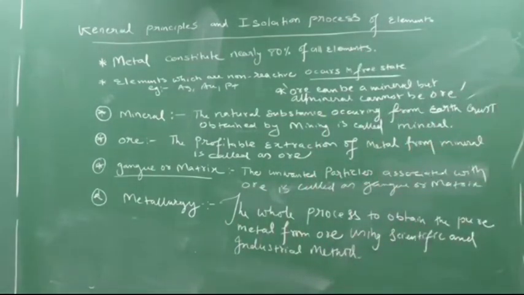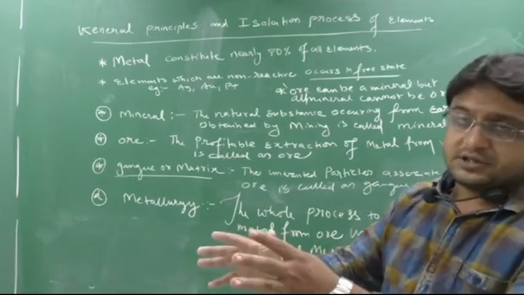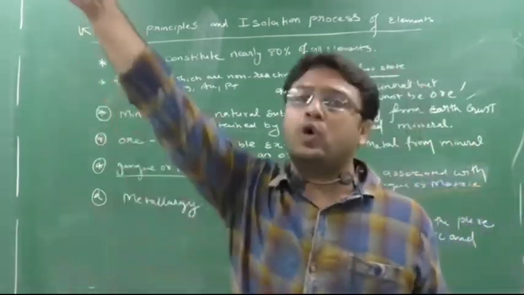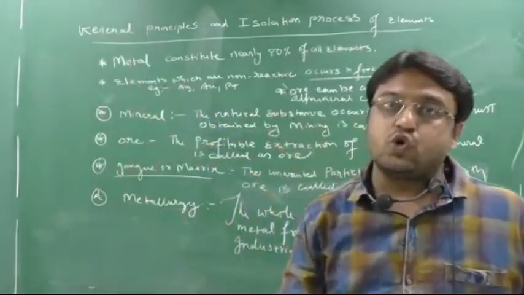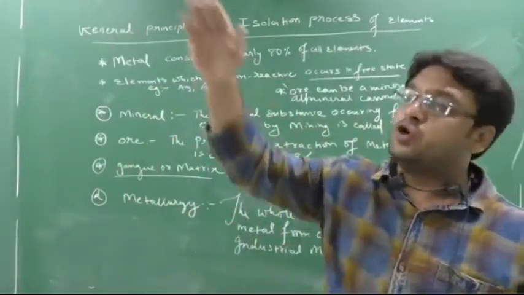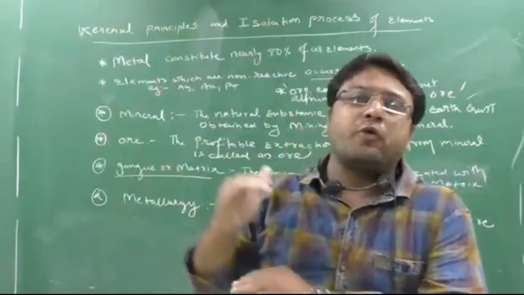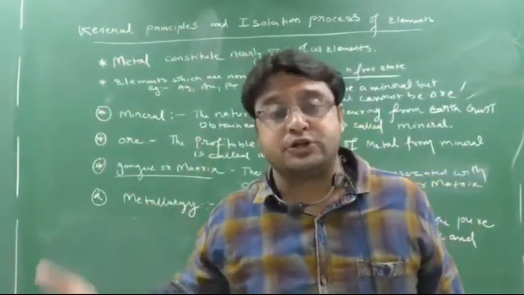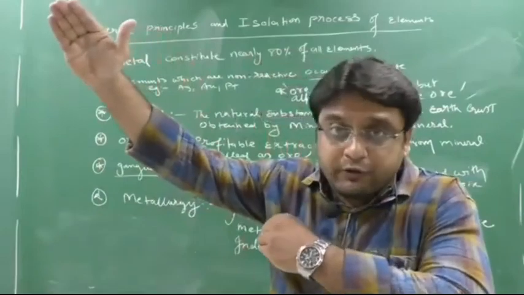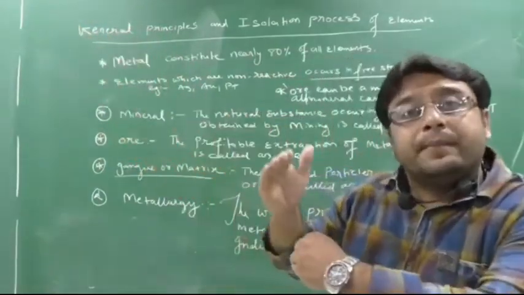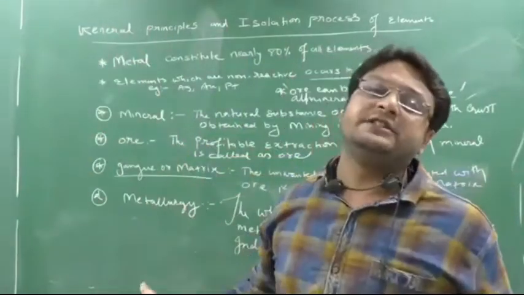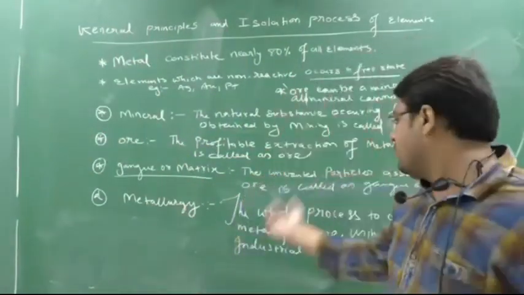What do you mean by metallurgy? Metallurgy means the whole process to obtain the pure metal from the ore. From the ore we cannot directly obtain the pure metal, okay? From the ore we have to do a number of processes. The number of processes we do to obtain the pure metal from the ore, that process itself is known as metallurgy.